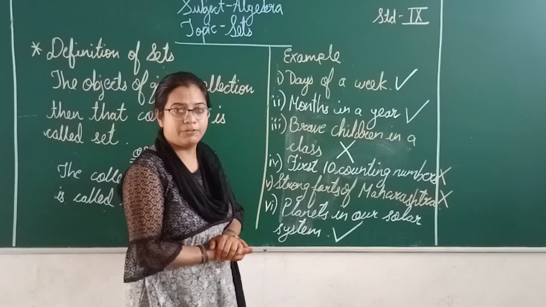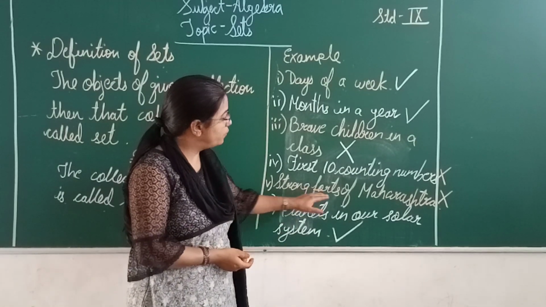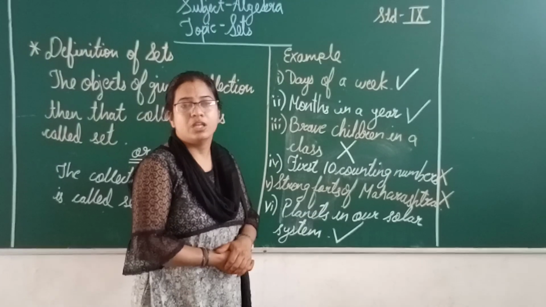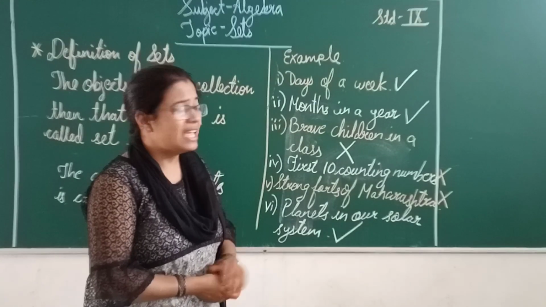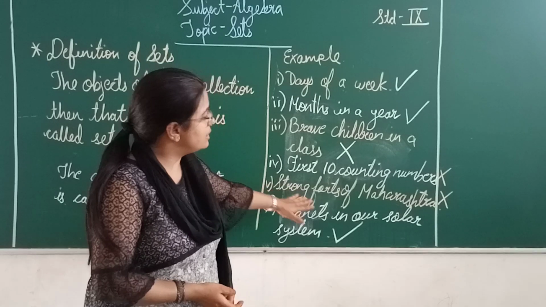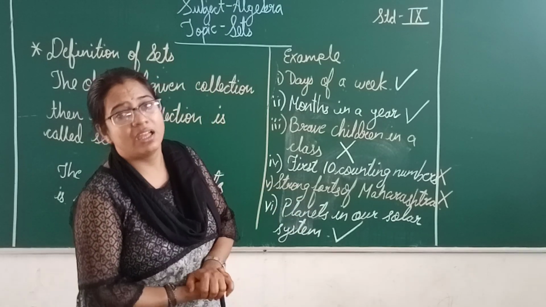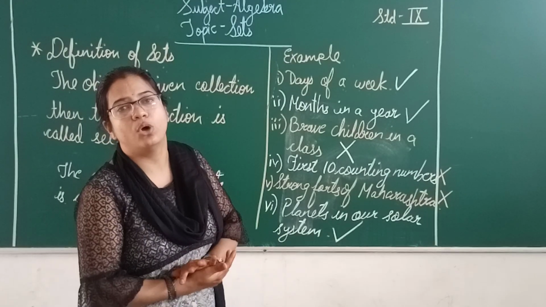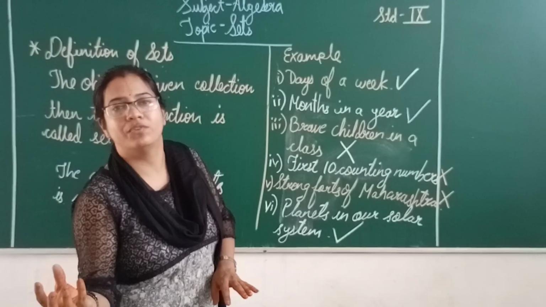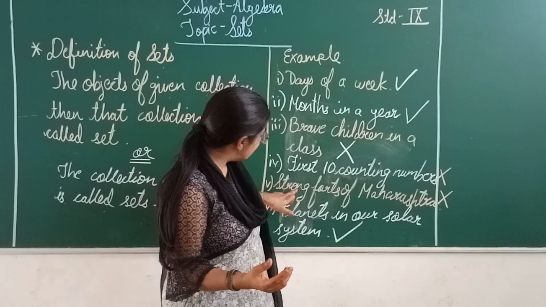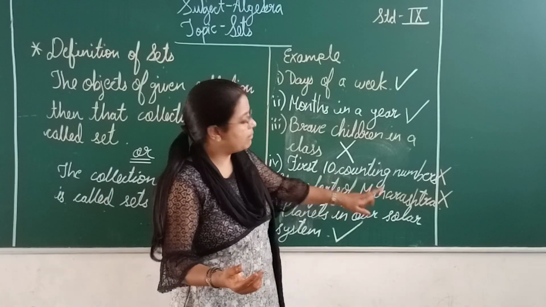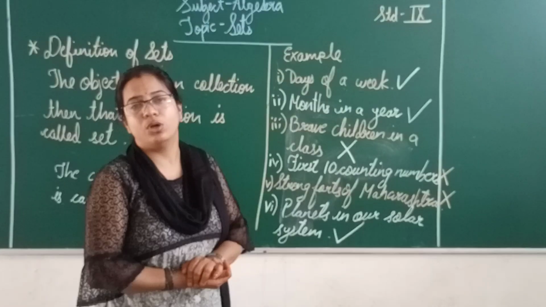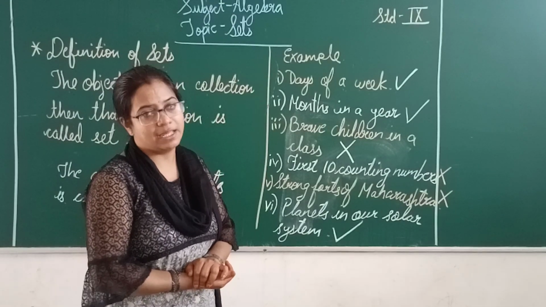Fifth example, if you will see, is strong forts of Maharashtra. Now in this statement also, not a single word is representing any kind of set, or the collection of objects. So this example, strong forts of Maharashtra, is also not an example of a set.